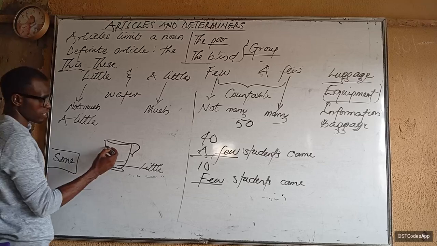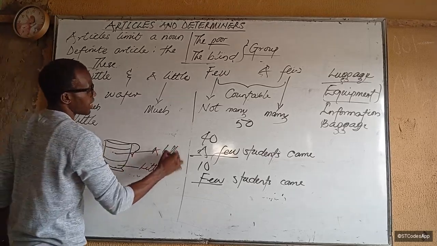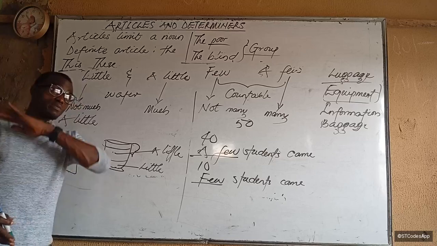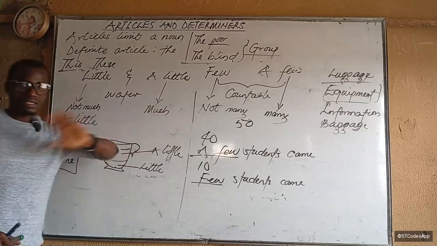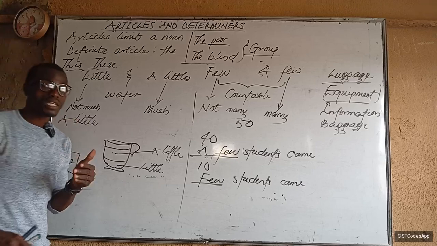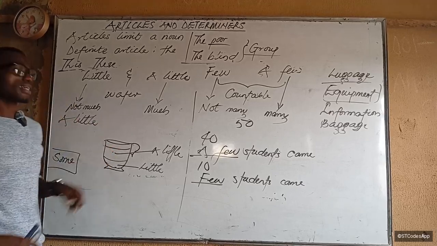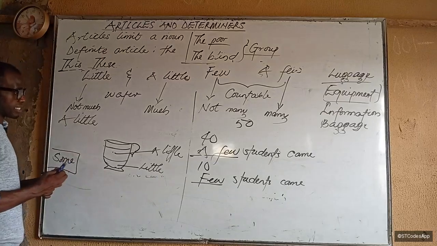But if water fills it to this point, for example, this is a little water. Do you understand now? So that's much water, but it did not fill it to the brim. Exactly, it did not fill it to the brim. If it fills it to the brim, that's a different thing. But it is more than little. That is a little. Is that clear?